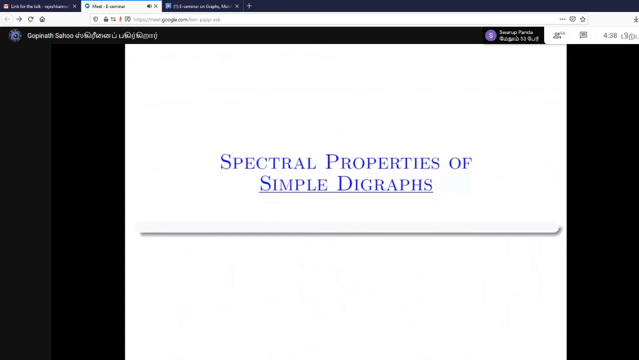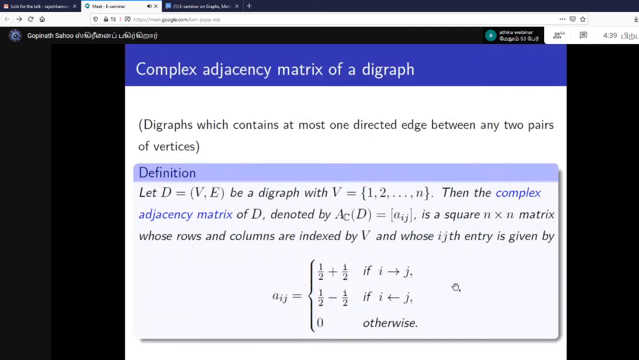Now let us restrict ourselves to the directed graph case. That means simple directed graphs, where we allow at most one directed edge between a pair of vertices, right? In this case, our entries will be either 0, or if the edge is from vertex i to j, the corresponding entry in the matrix will be half plus i by 2, and if it is from j to i, then it becomes half minus i by 2.